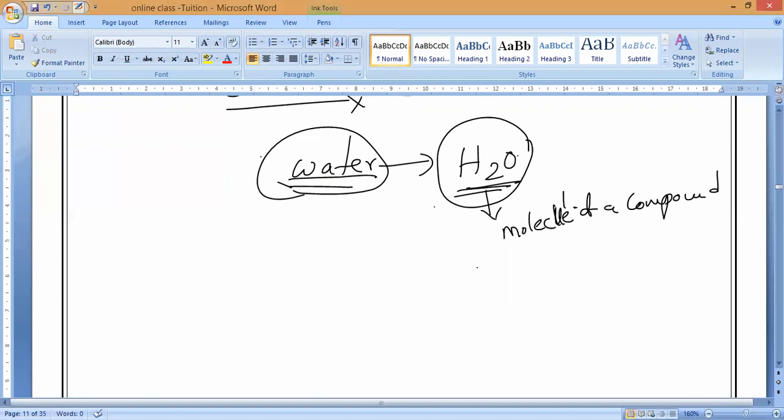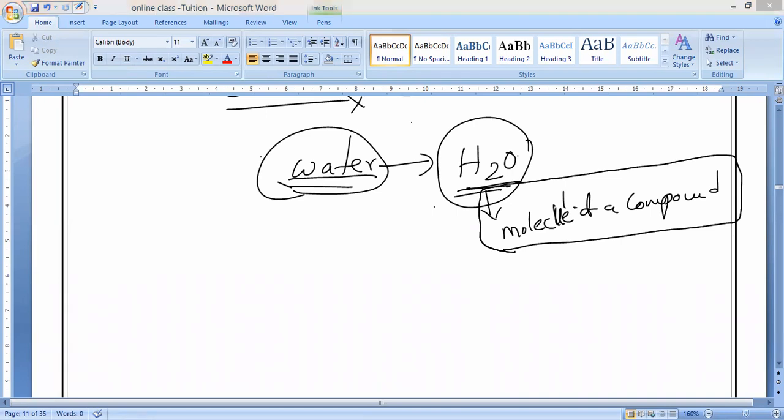That is why we should represent it in the form of symbols and numbers, to identify the molecules of a compound. This is a very important concept, guys. Everybody should listen carefully: to identify the molecules of a compound and the number of various atoms present in a molecule of a given compound.